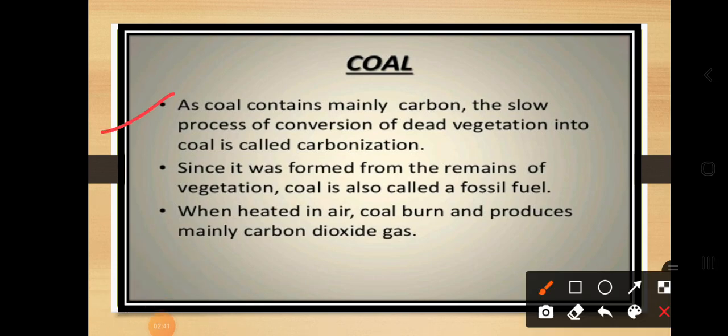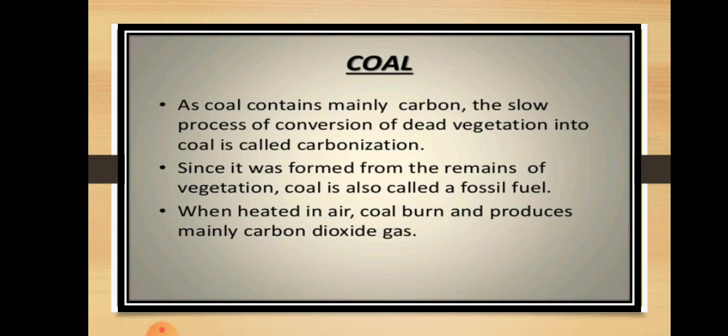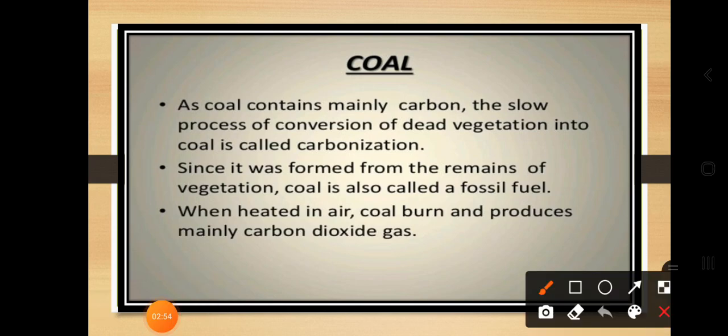Coal contains mainly carbon, and the slow process of conversion of dead vegetation into coal is called carbonization. Dear students, just recall what you learned in the microorganism concept.